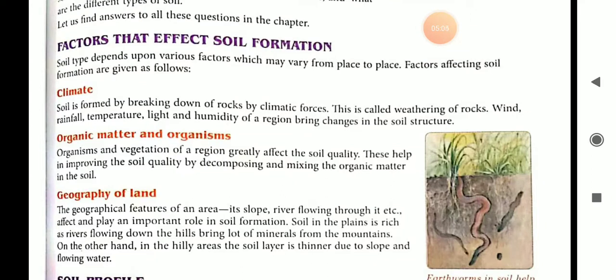Soil is formed by breaking down of rocks by climatic force, which is known as weathering of rocks. So, weathering of rocks is formation of soil by breaking down of rocks due to climatic effect. And in this, many climatic conditions such as wind, rainfall, temperature, light, and humidity are there, which cause different changes in the soil structure.